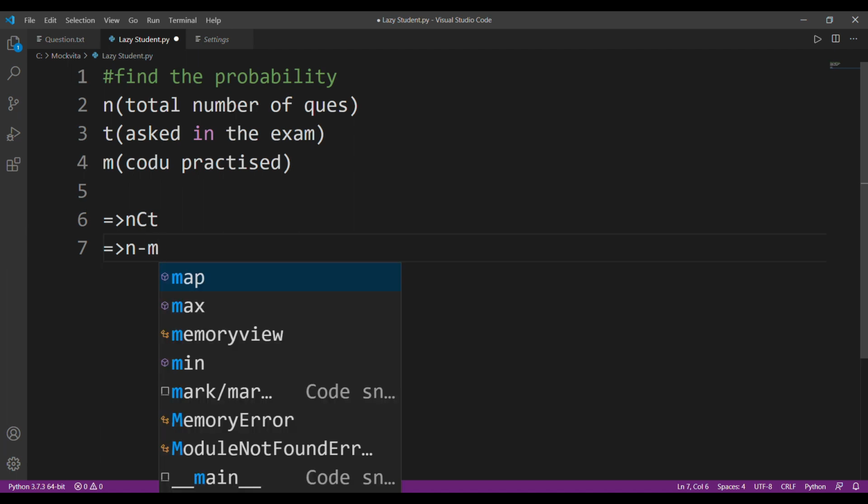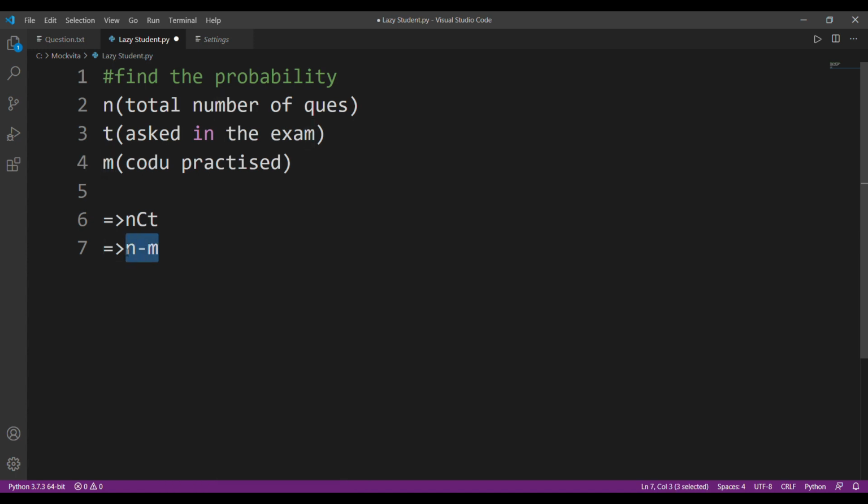For him to fail, all the questions must be from this set. So the number of ways of selecting t questions out of n minus m questions will be (n minus m)Ct. Kodu has not practiced these questions, and in order for him to fail, the questions must come from this set.